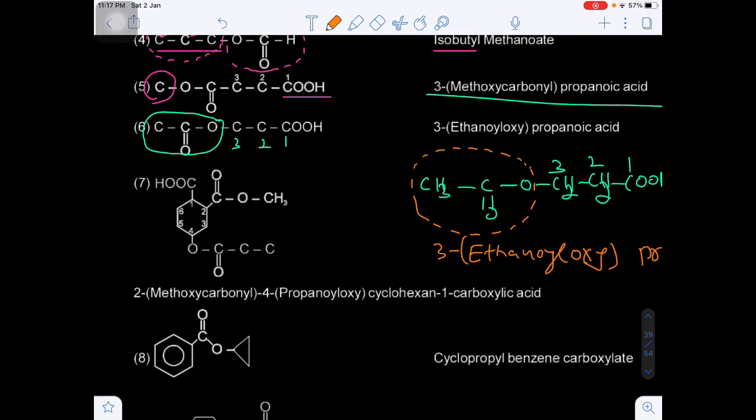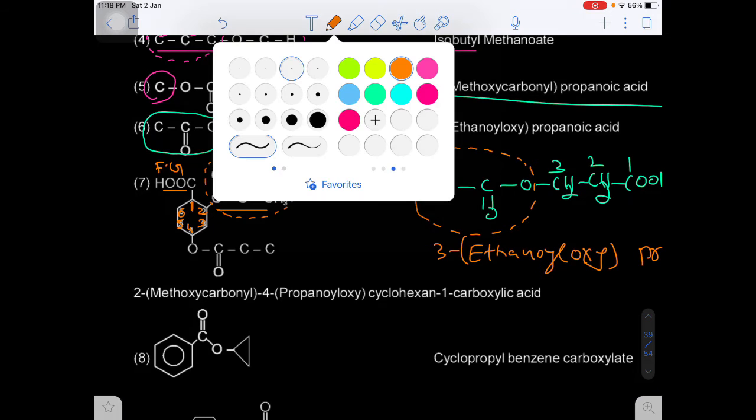A cyclohexane ring is there. To this ring, the principal functional group will be the carboxylic acid. Apart from that, there are 2 other functional groups, they are the esters. So first preference will be given to the functional group carboxylic acid, and the second lowest locant will be this one on the right side. So we have to give the numbering in the clockwise direction. Okay, now on the second position, this substituent is not the functional group, only the carboxylic acid will be the functional group.